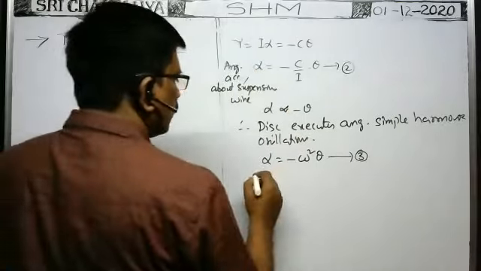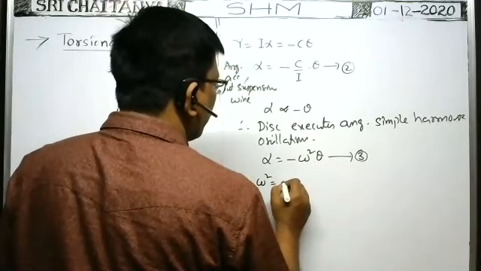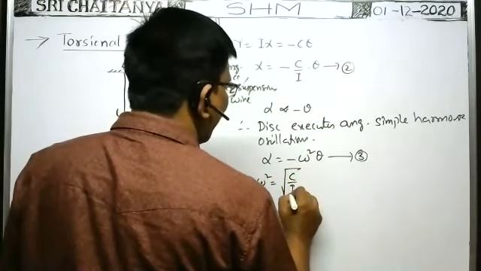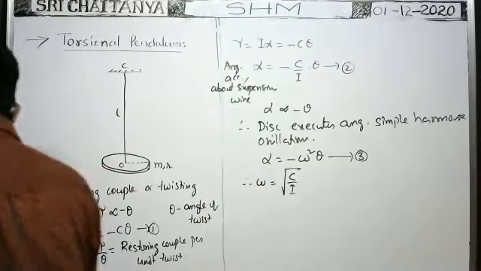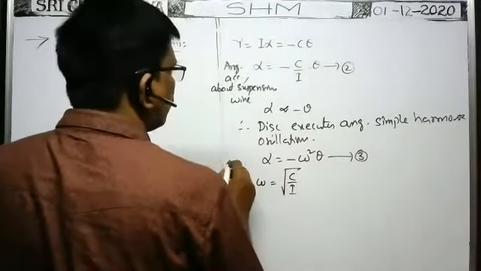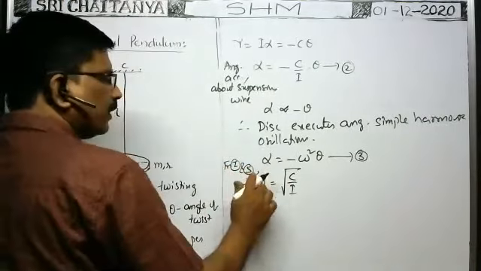Now we compare them. Therefore omega square is equal to C by I, or omega is equal to root C by I. So angular frequency is equal to root C by I. From 2 and 3, angular frequency is equal to this one.